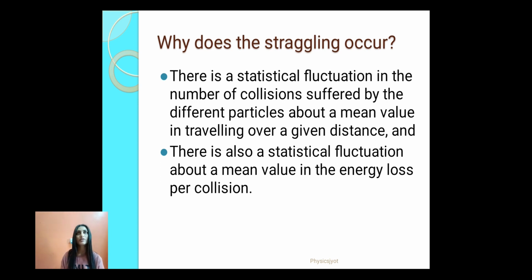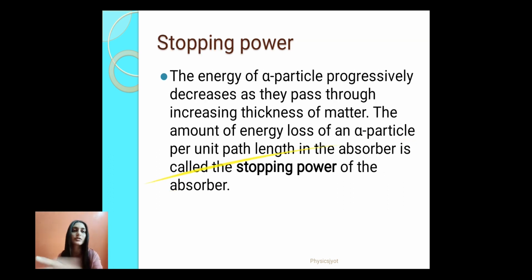So when we are considering straggling, there is a change in range. We are considering that range depends upon initial energy, but not necessarily only on initial energy. The thing which we are not considering is the collision probability of a gas medium and alpha particle. Depending upon collision probability, there may be a fluctuation in range. And second thing is how much energy is lost during the collision. That also determines the change in range. That is how we are getting that straggling portion.